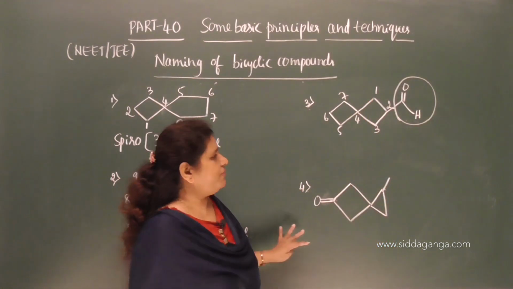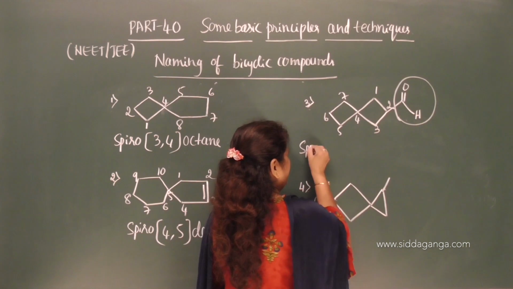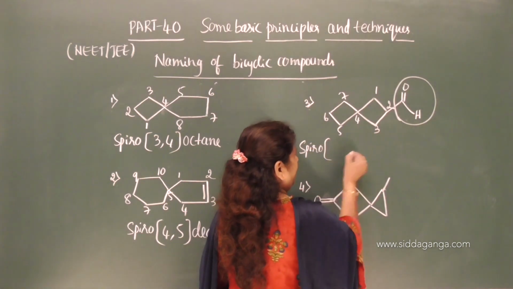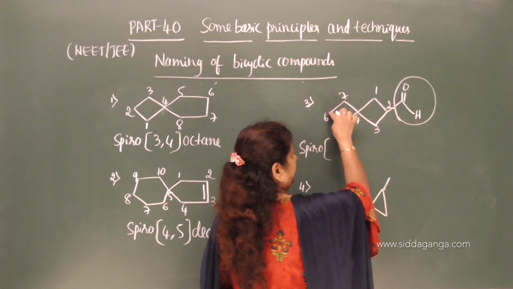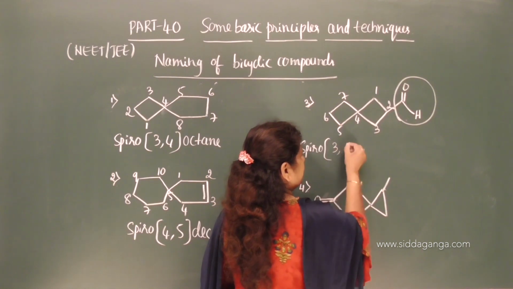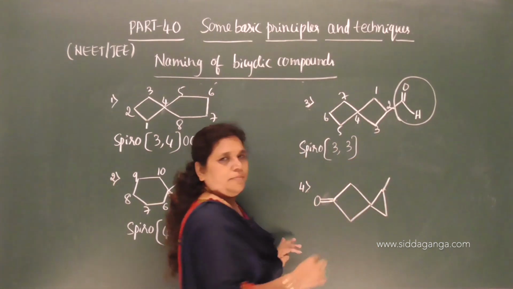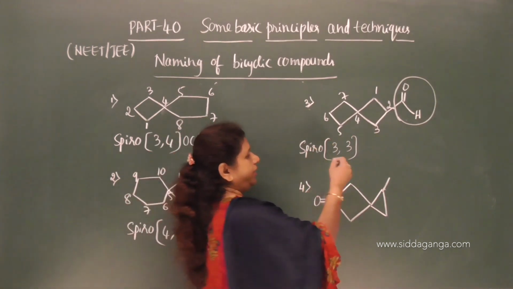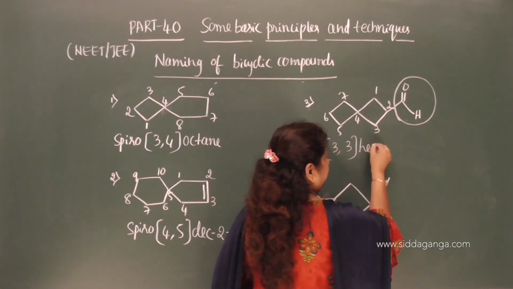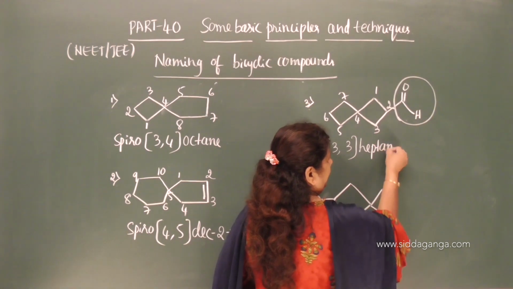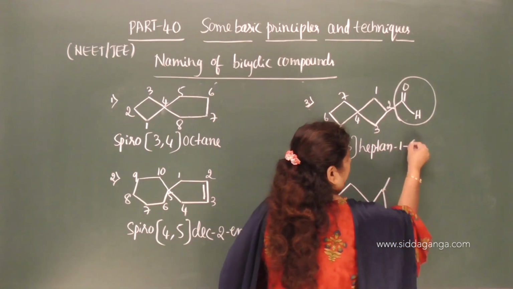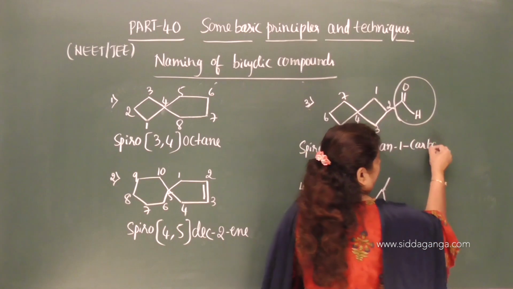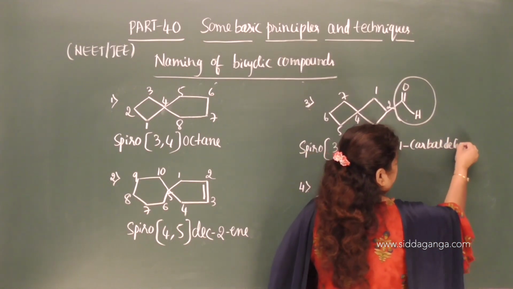Okay. No prefix, therefore, spiro. Now, 1, 2, 3, 1, 2, 3. So, both the rings contain 3 carbon atoms in a path. So, 3 comma 3. Total number of carbon atoms is hept and ane, heptane, 1 carbaldehyde.